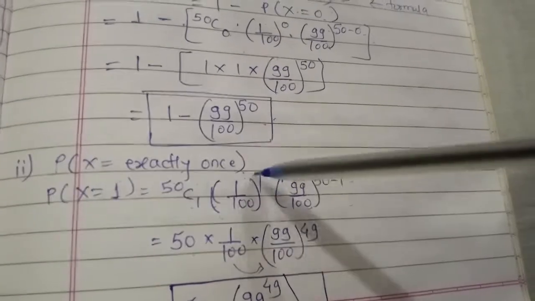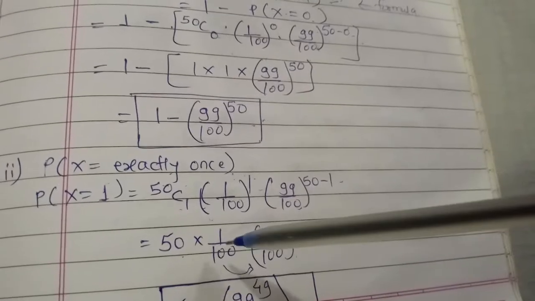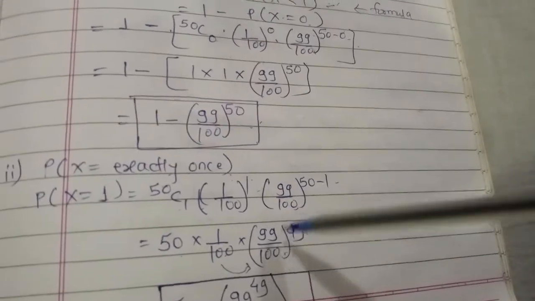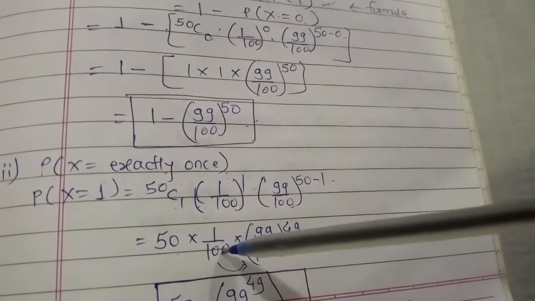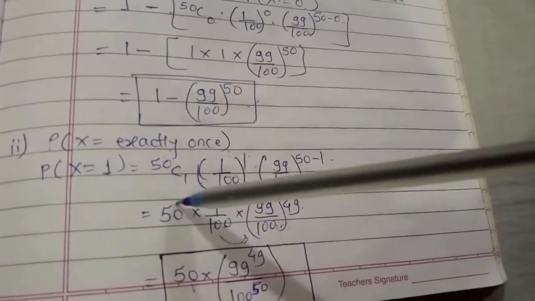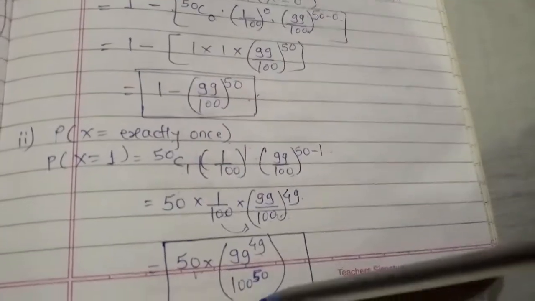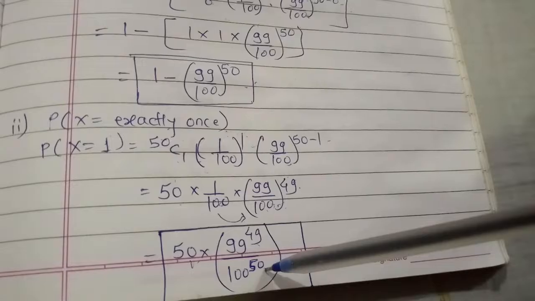Now 50 into 1 by 100 into 99 by 100 raised to 49. Now see this 100 and this 100: it is raised to 49, and 49 plus this 1, we get 50. So 50, then 99 raised to 49 and 100 raised to 50. So this is example number 8.